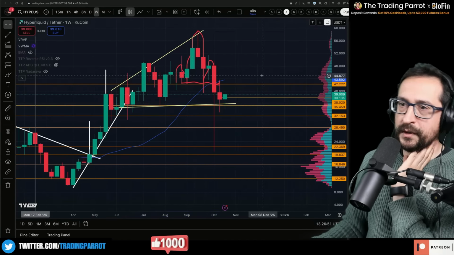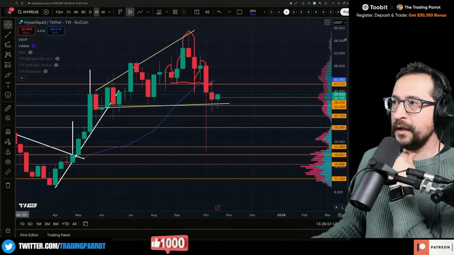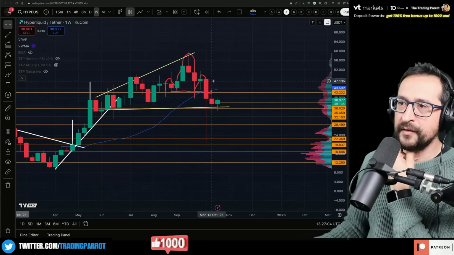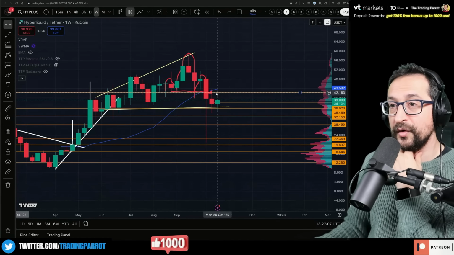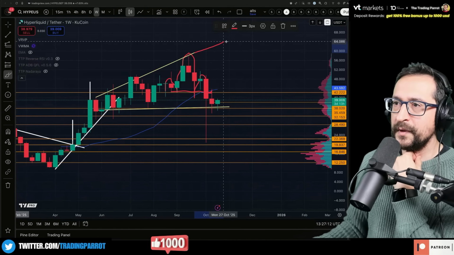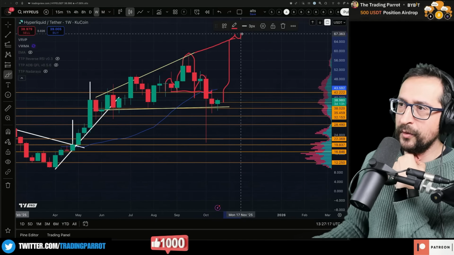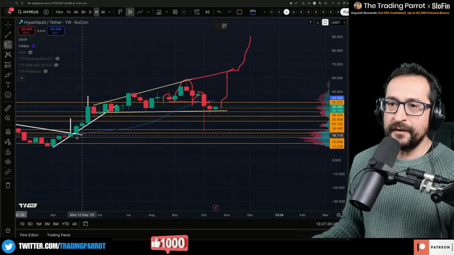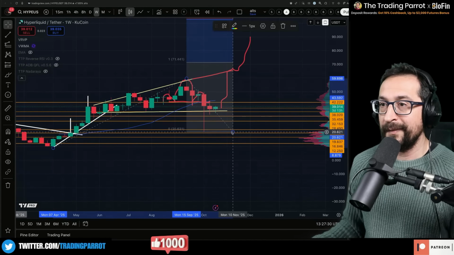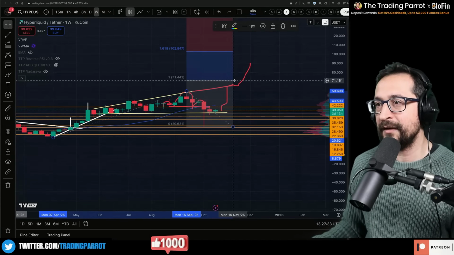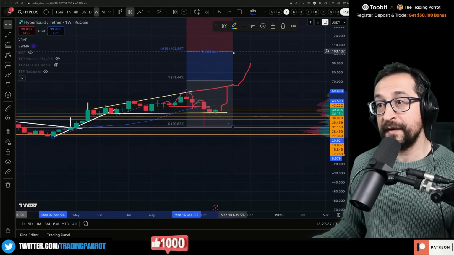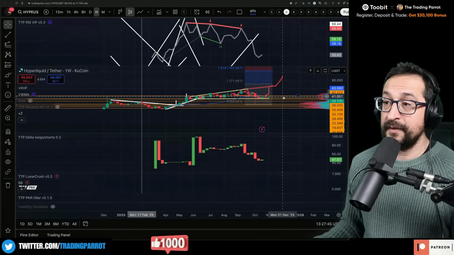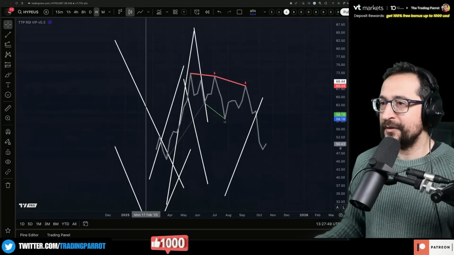Let me see this pattern. Yeah, so these widening patterns can be very bullish sometimes. I just don't want to give you hopium just for the sake of, oh, I found a bullish pattern, because there are some things that don't look really great. But this pattern, let's extend this, sometimes can do this, hold that, and then go way higher there. And I guess we can do, okay, if you allow me, this could be the biggest hopium ever, but I just want to give you the targets. Please don't count on these things. 71 and $103 is on the table if the widening pattern works for Hype. Defend 35 like a dog with a bone. I'm not going to do that, but you can imagine it.